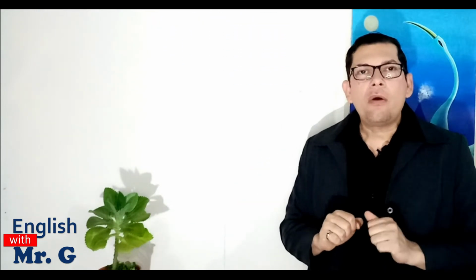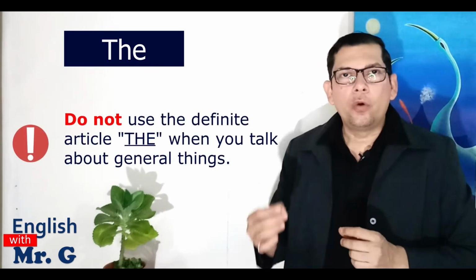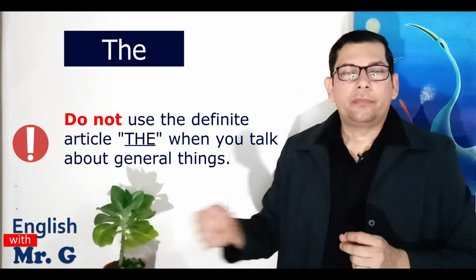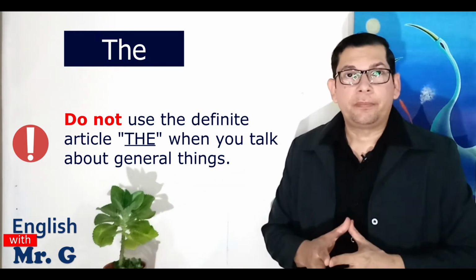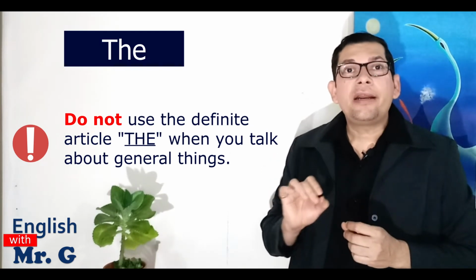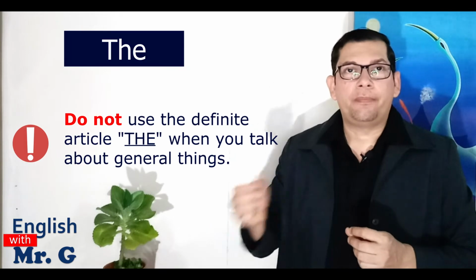Okay, now I'm going to show you when we don't use the definite article. Sometimes we don't have to use the definite article "the", and we don't use it when we don't refer to any specific thing, group, or person. Okay, we just speak in general terms. We omit the article "the" when our idea is about something general.